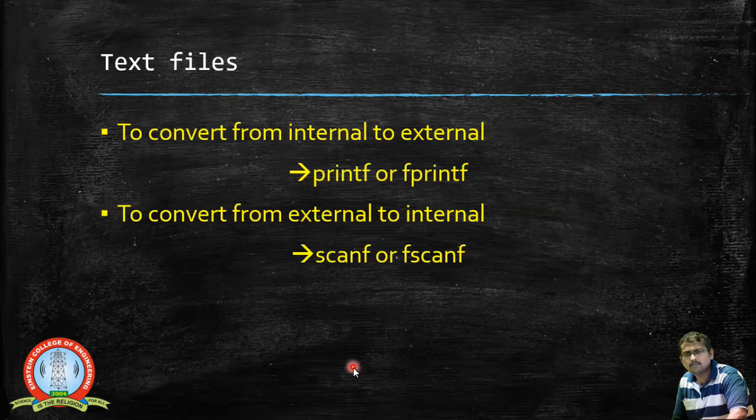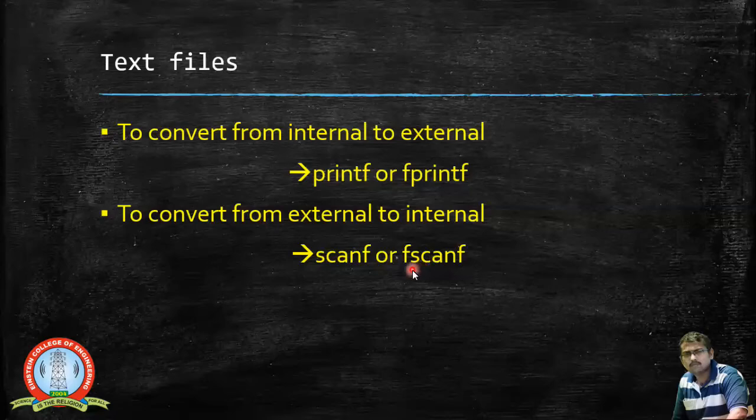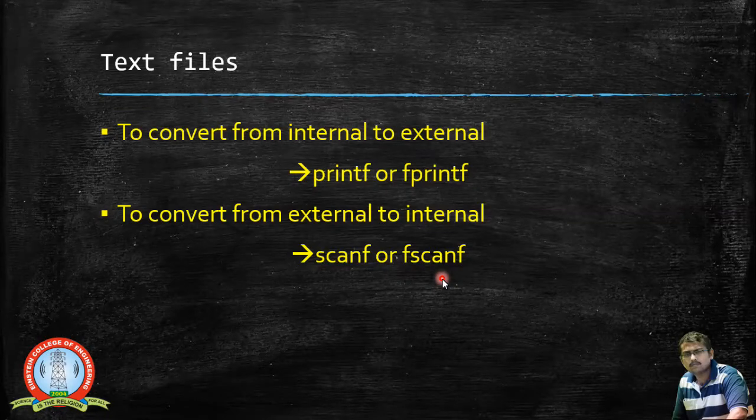Similarly, conversion from the external to an internal format can be performed by scanf or fscanf.